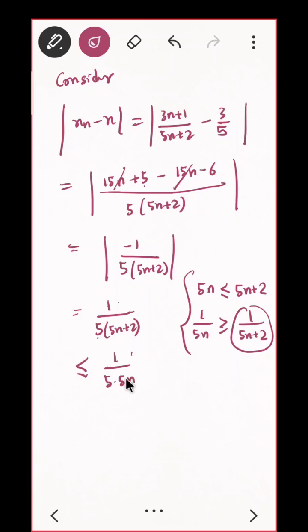So what is this actually? 5 into 5, can I directly write 25? Okay. Now do you see, I want to prove this is less than epsilon. So what should I choose for the Archimedean property? Which real number should I choose for the Archimedean property? I want to prove this is less than epsilon.